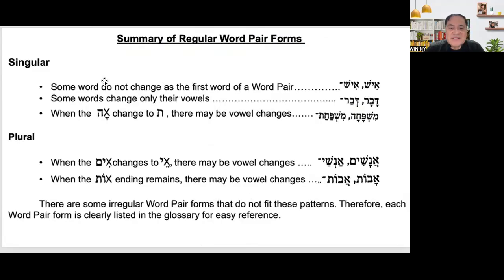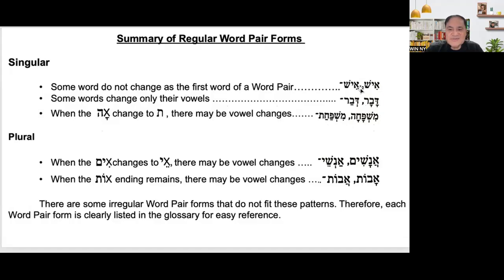Okay, so this is the summary of the word pairs. Some words do not change as the first word of the word pair, like ish, no changes. Some words change only their vowels, like davar. When the word ending in hey changes to tav, there may be vowel changes, like mishpaka, mishpakot or mishpakat.